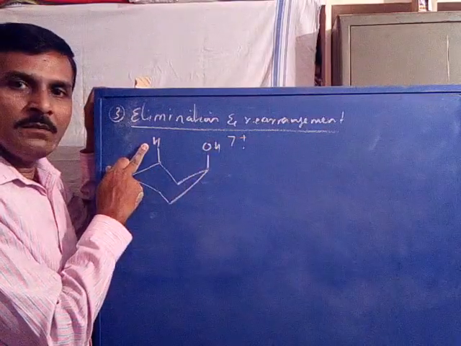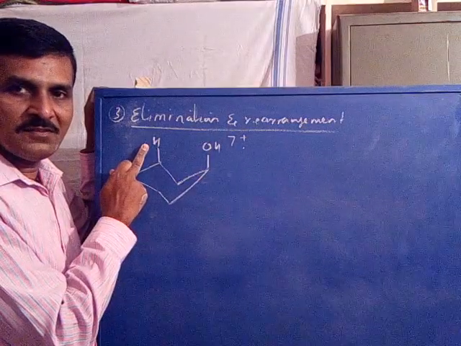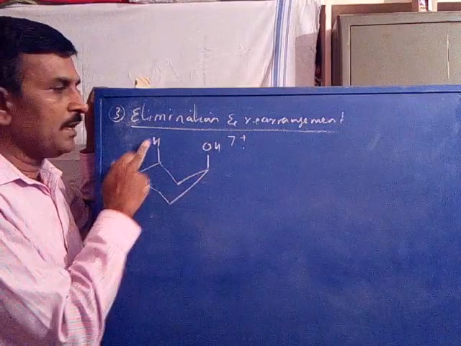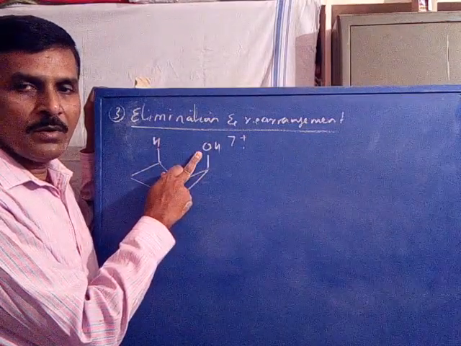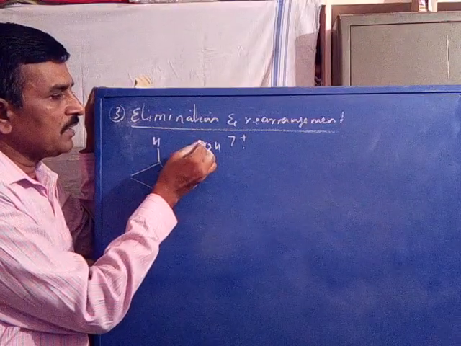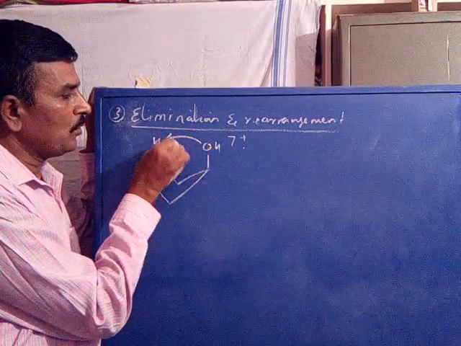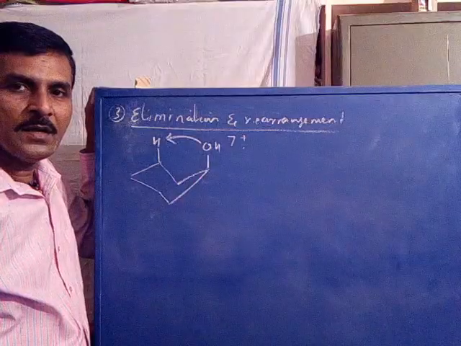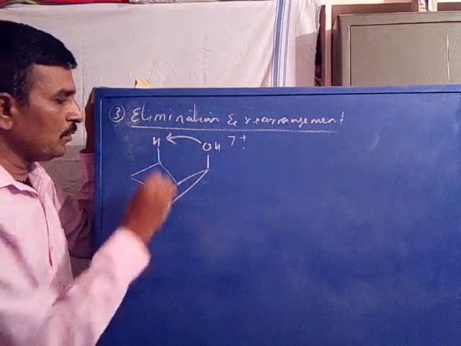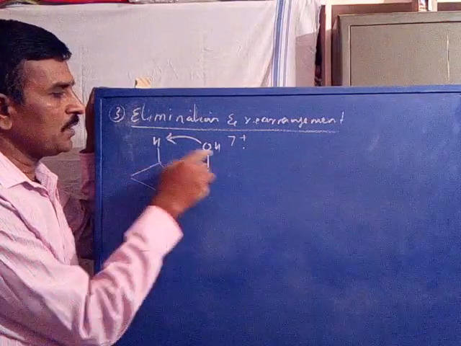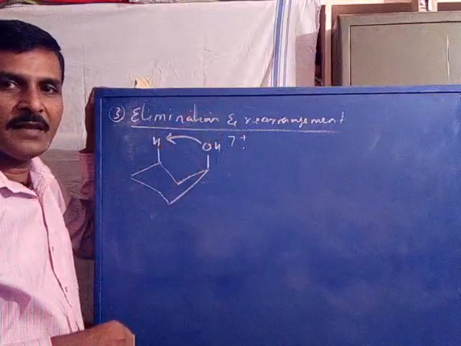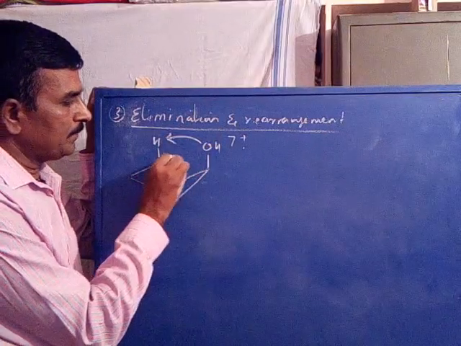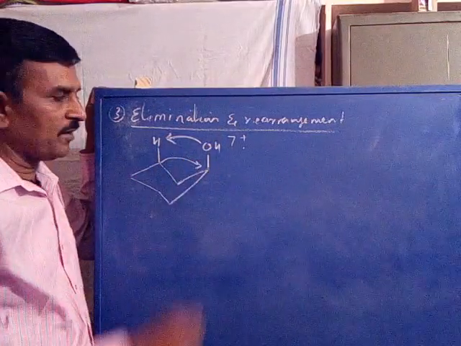Now the hydrogen is appropriately situated, very close to a more polar group. Then this hydrogen gets abstracted by the polar group. Therefore, the hydrogen and polar group get eliminated as a neutral, and there is a rearrangement process.